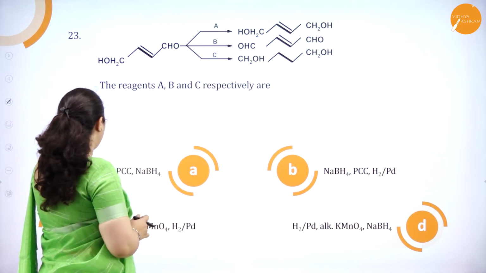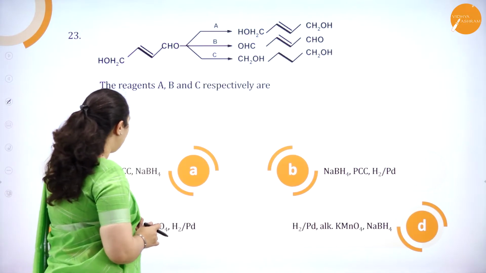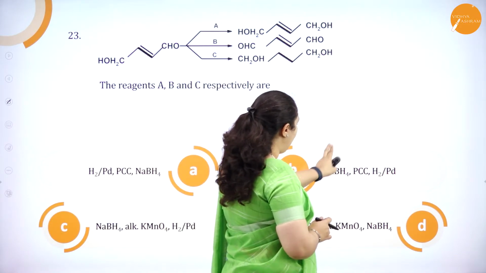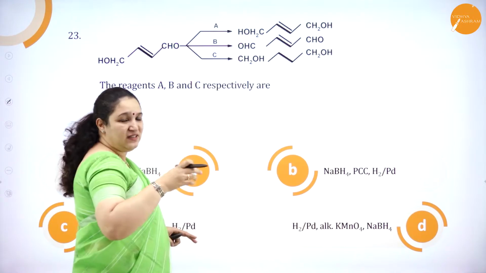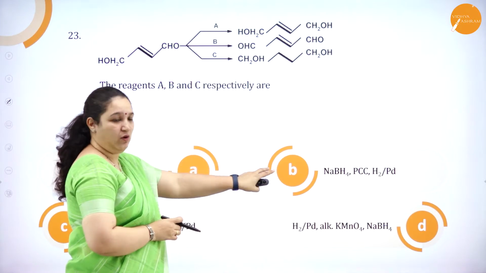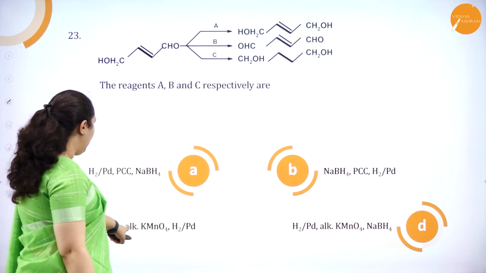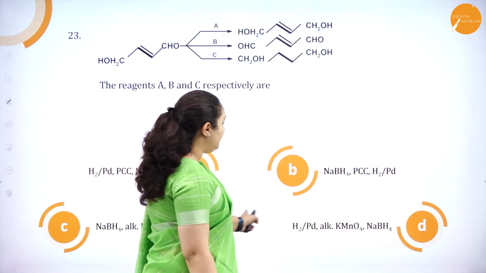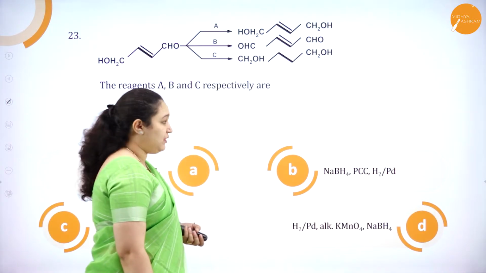In the first option we have hydrogen with palladium, PCC and sodium borohydride. Again in option B we have sodium borohydride, PCC and palladium with hydrogen. Okay, the catalyst is the same but the order is different. In the third option we have sodium borohydride, alkaline KMnO4 and hydrogen with palladium. Here again the same catalyst as in C but the order is changed.